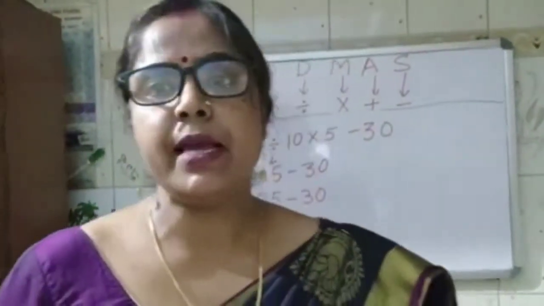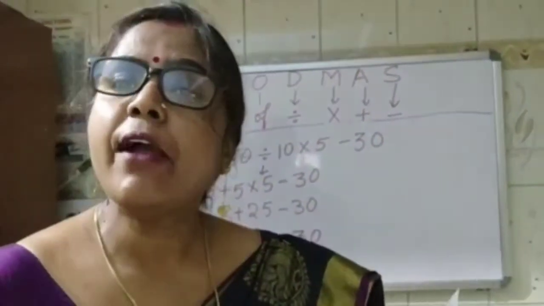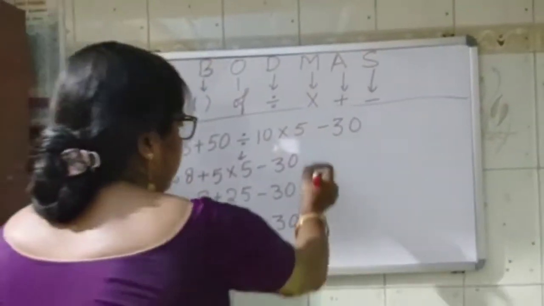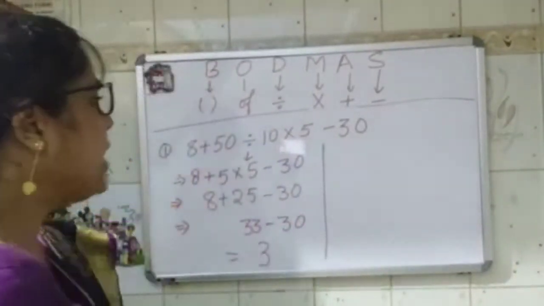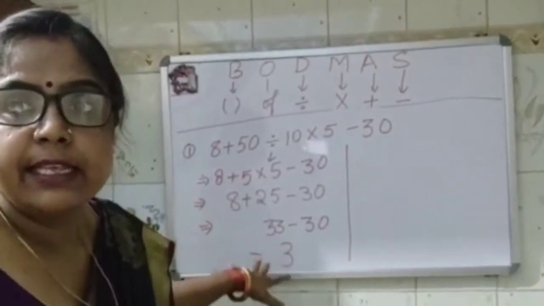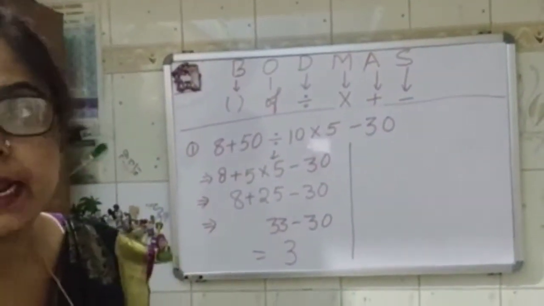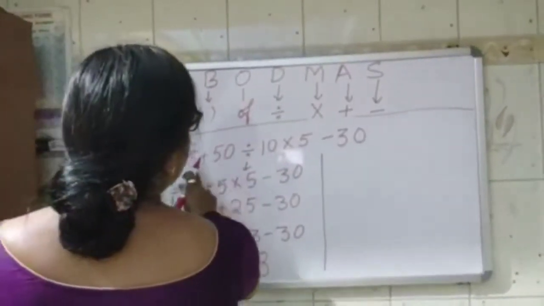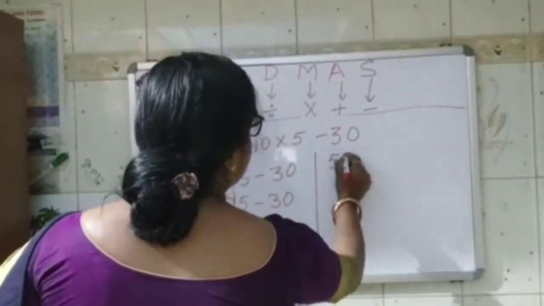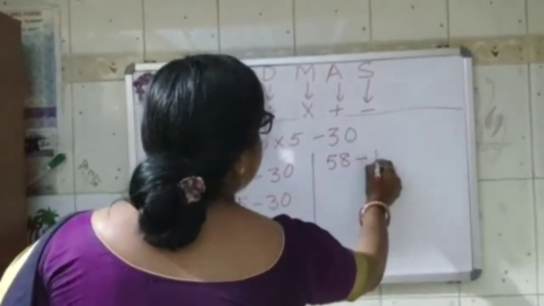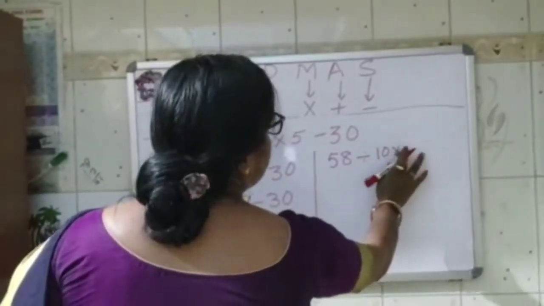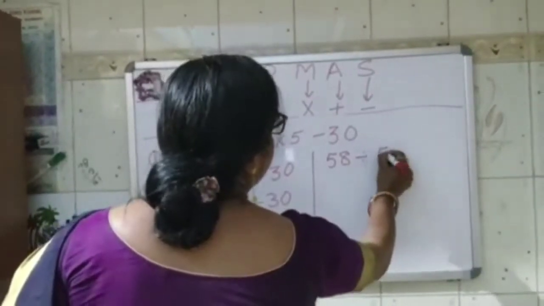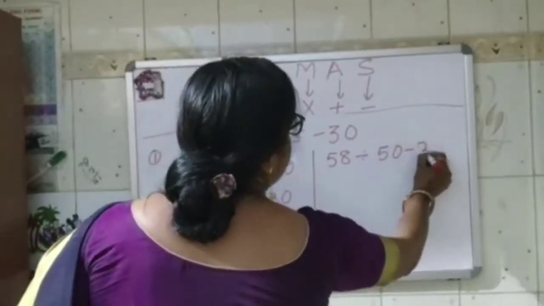Now the question must be arising in your mind: if I do not follow the BODMAS rule, what will happen? So I will show you that also. First, I used the BODMAS rule and solved the question. Secondly, I am doing it directly without BODMAS, just as it is given. So 50 plus 8 is 58, divided by 10, into 5. Generally we will multiply it, 10 fives are 50, minus 30.